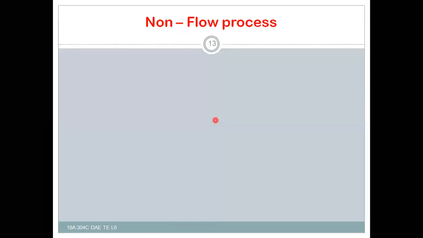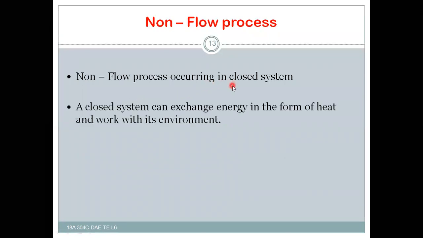Next, the non-flow process occurs in a closed system. That means a closed system can exchange energy in the form of heat and work with its surroundings. If you take the cooker, there is no mass transfer, only energy transaction takes place.